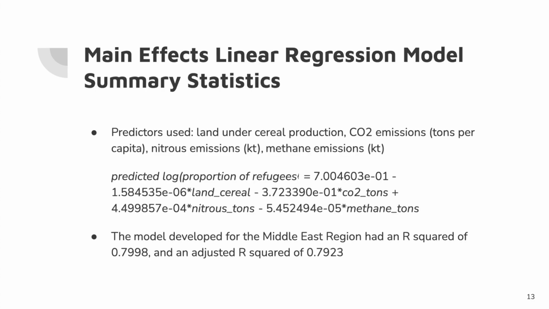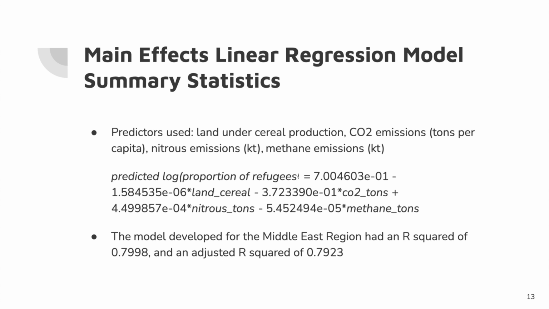The predictors used for a model were hectares of land under cereal production, CO2 emissions measured in tons per capita, nitrous oxide emissions measured in kilotons, and methane emissions also measured in kilotons. And the constructed model equation is shown on the slide above.